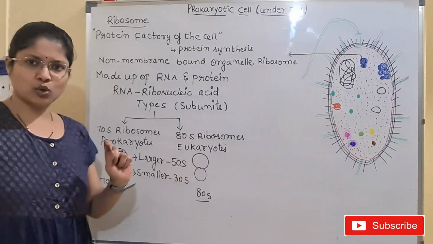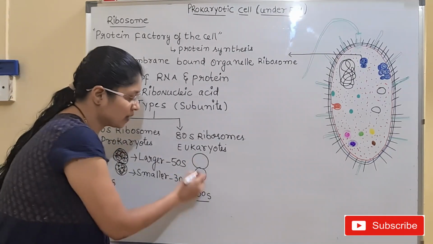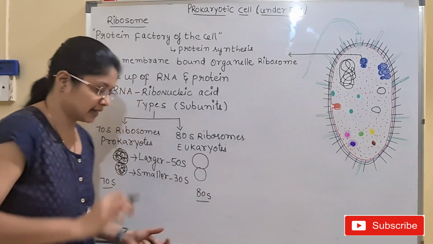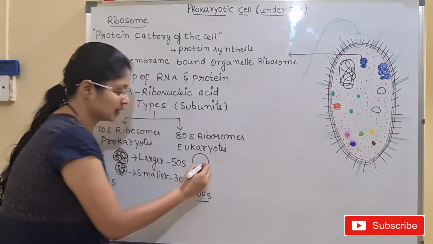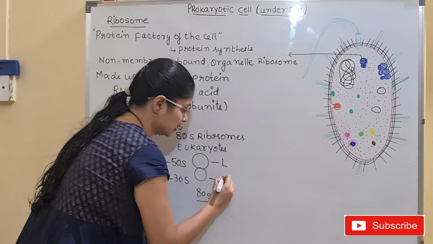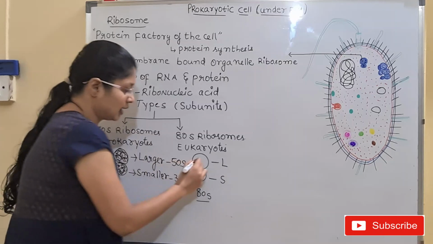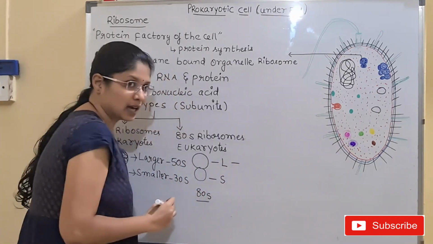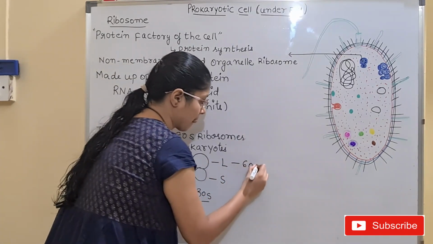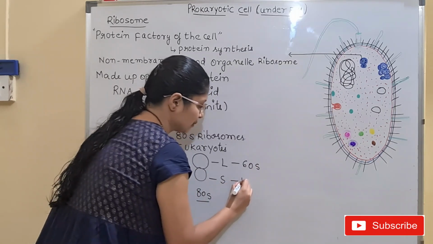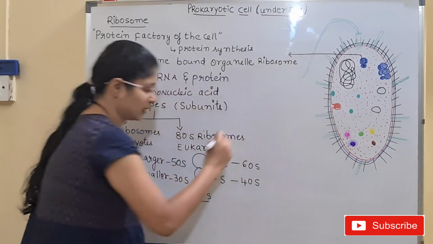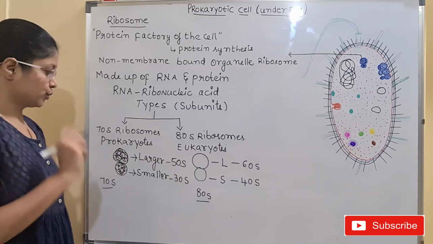And again the same story. The 80S ribosome, when it is complete, we call it 80S, and it has two subunits. This is the larger and this is the smaller subunit. When they are detached, the larger subunit is known as 60S, and the smaller subunit is known as 40S. Is it clear for you?